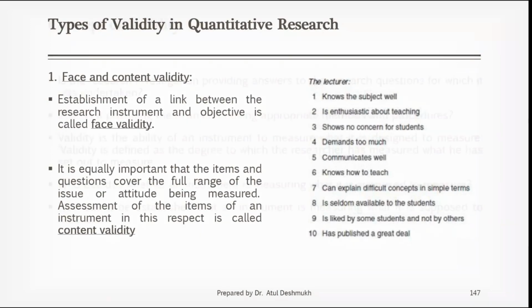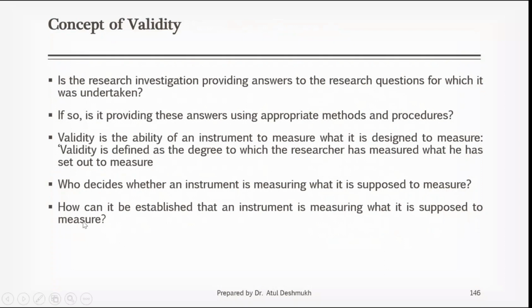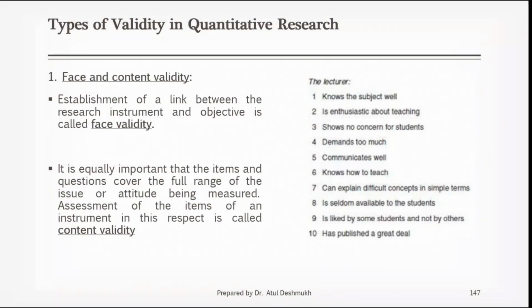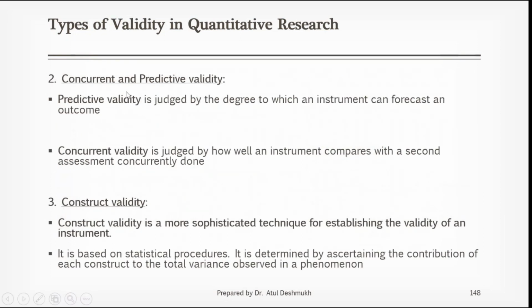To find out the answer to your final question, you have these three types of validities. Based on these, you can come to a conclusion that your research instrument is measuring what it is supposed to measure, right? First is face and content validity. Second is concurrent and predictive validity. And third is construct validity, right?